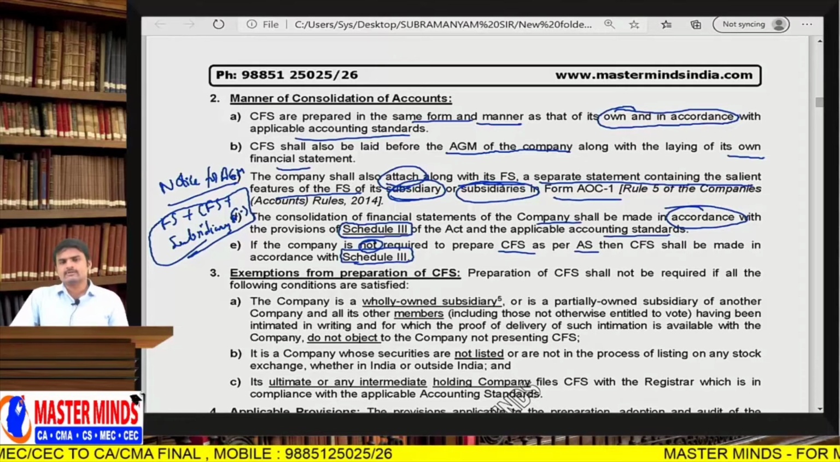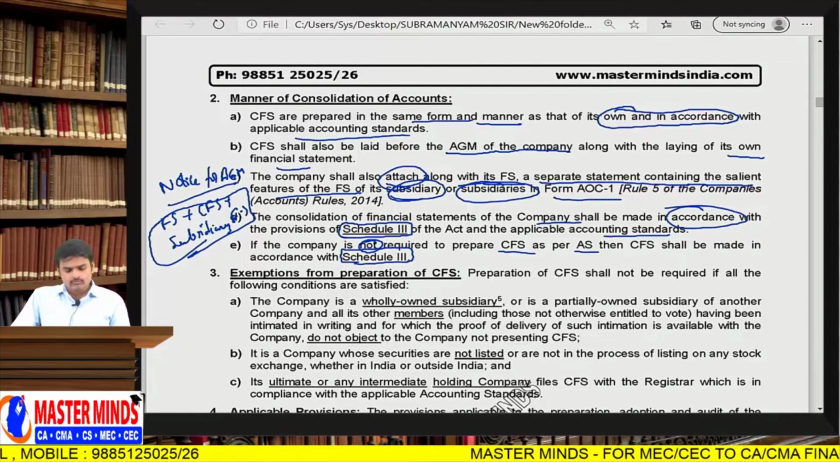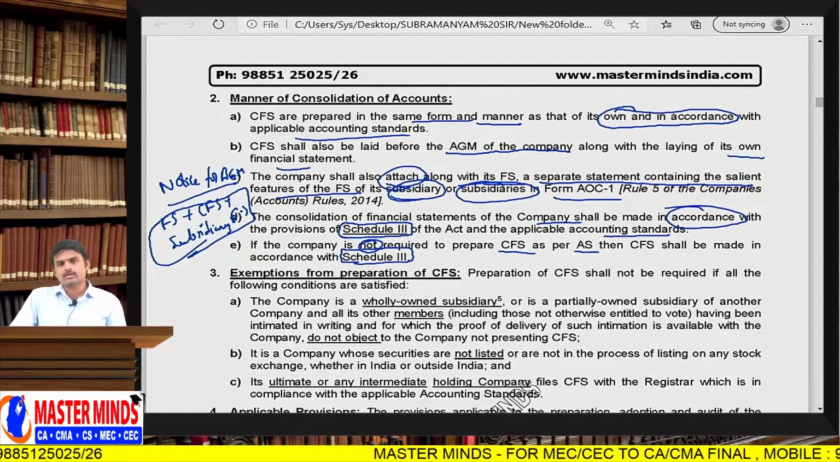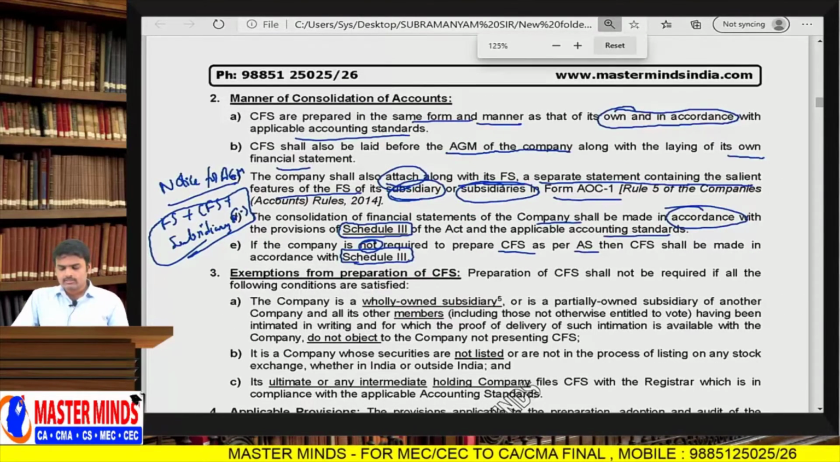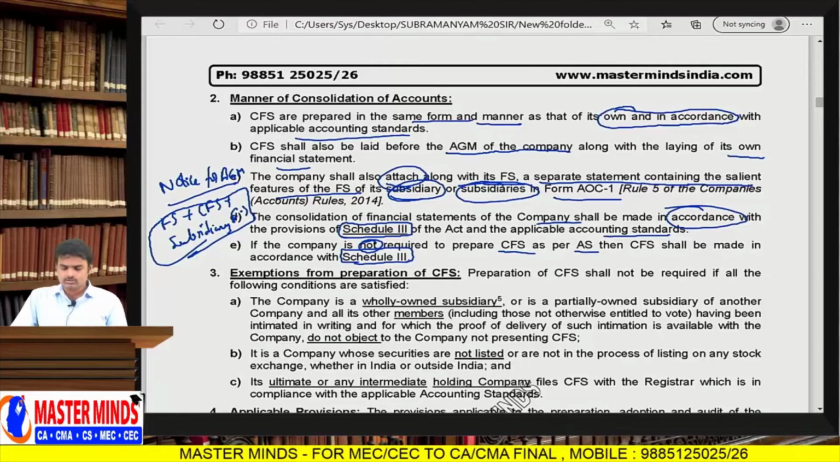Suppose I am not satisfying that criteria, but I want to prepare consolidated financial statements. Then simply follow Schedule 3. In what manner will Schedule 3 financial statements be prepared? In the same manner, Schedule 3 consolidated financial statements should be prepared. If accounting standards are applicable for such consolidation, then follow them, or else follow Schedule 3.